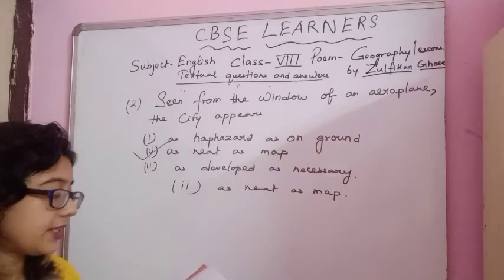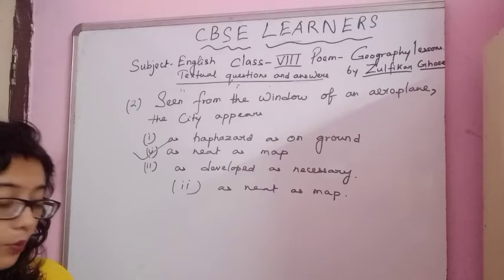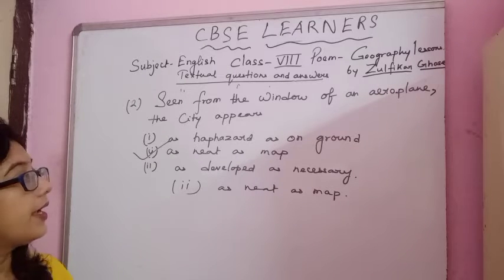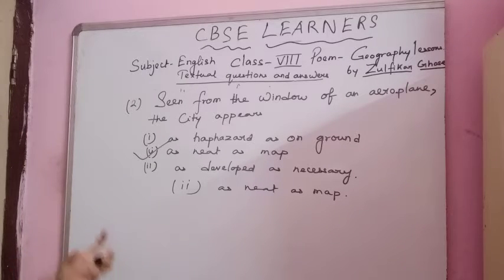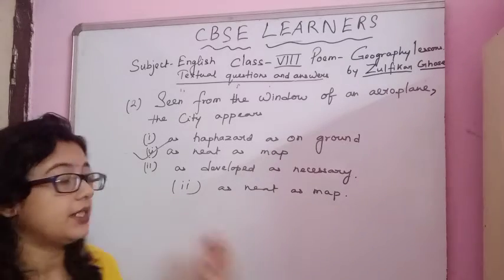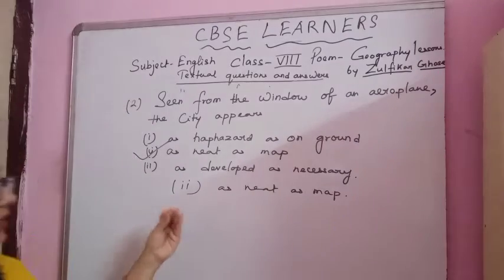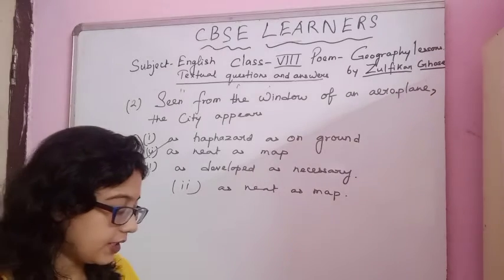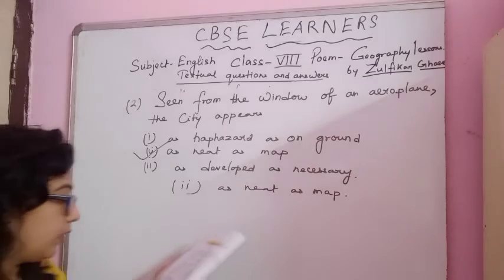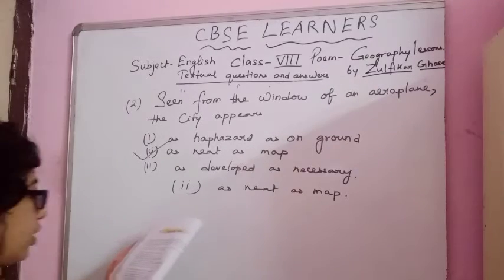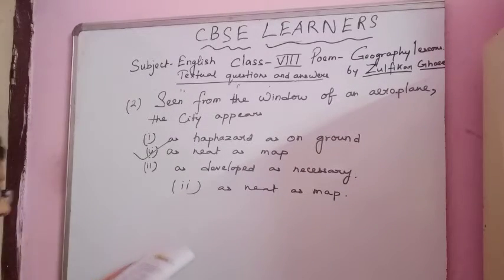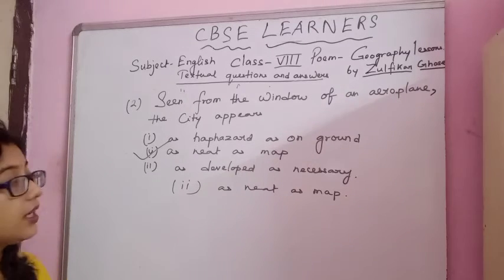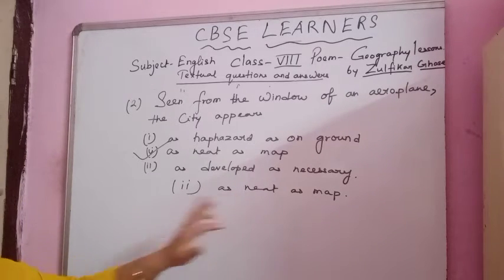Okay, the first thing is it was clear why the city has developed the way it had. So that means you can understand from the window of an aeroplane why the city has developed. So from that you can understand that as neat as map. Everything is clear as neat as map. And see, in the second stanza also it was clear why the country had cities where the rivers ran. These all phrases prove that the statement as neat as map.